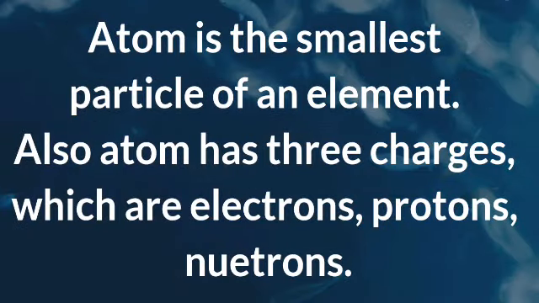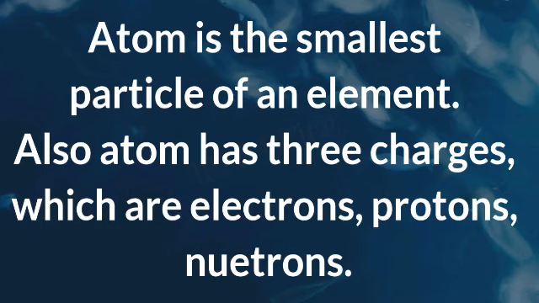In the previous lesson, I told you that atom is the smallest particle of an element, and also atom has three charges, which are electrons, protons, and neutrons.